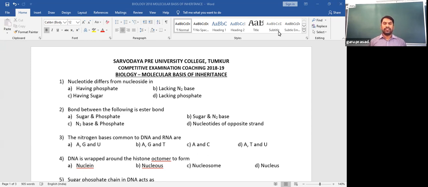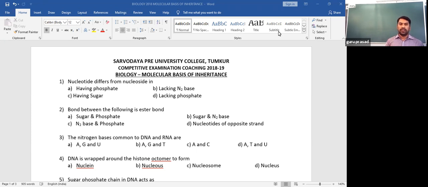The sugar is a pentose sugar. As you know, monosaccharides are classified based on the number of carbons: dioses, trioses, tetroses, pentoses, hexoses, in the sense 2 carbon, 3 carbon, and so on. The sugar present in nucleic acid is a pentose sugar, in the sense it has 5 carbons.